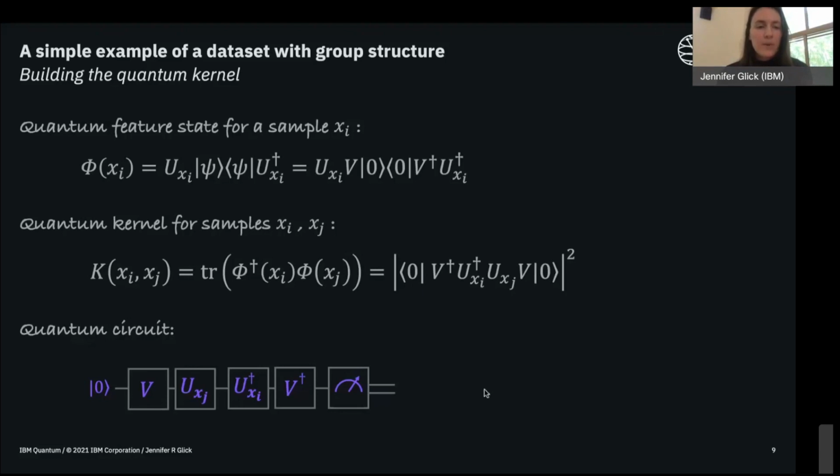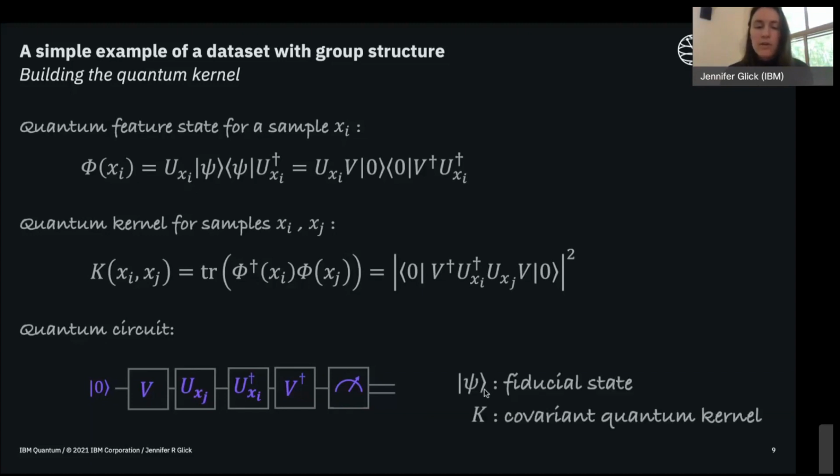So, everything that we've discussed so far in this example is pretty simple. It's a single qubit, it's a small data set. So one might wonder, is this a promising framework? And can it be generalized to a more general framework for more general data with group structure and other kinds of data sets and other kinds of kernels? And the answer is yes. I want to go into a little more detail about that in the next few slides, but I want to give a little bit of terminology first.